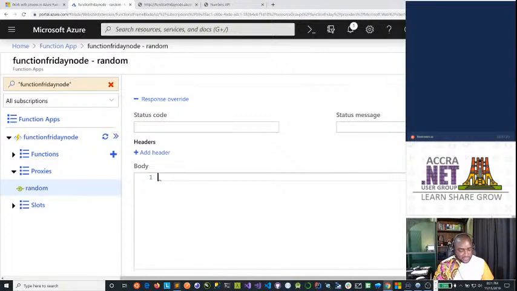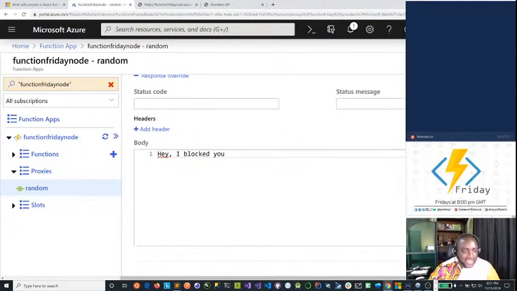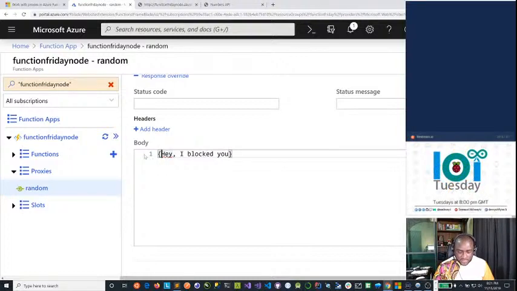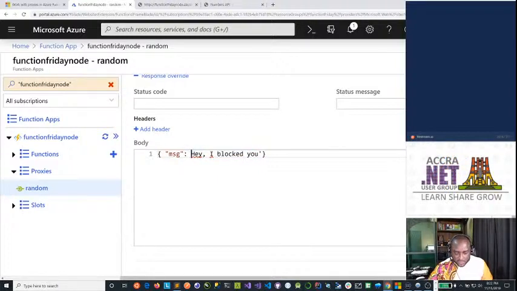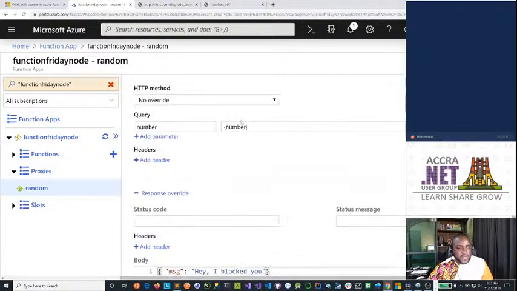So I can just say, hey, I blocked you. All right. And let's do this. I'll just say MSG and say, hey, man, we blocked you. Yeah, just trying to make sure I'm adhering to proper JSON. So I can save this.